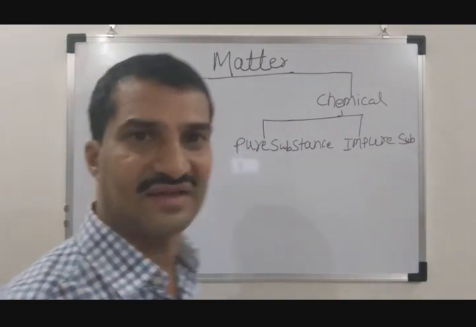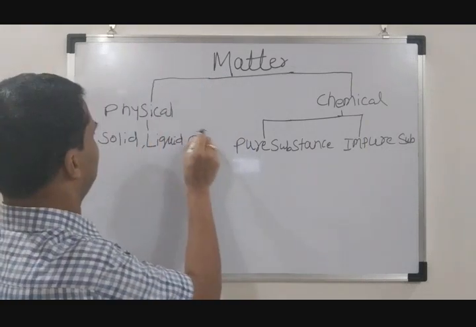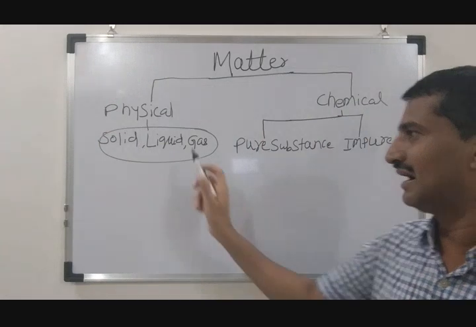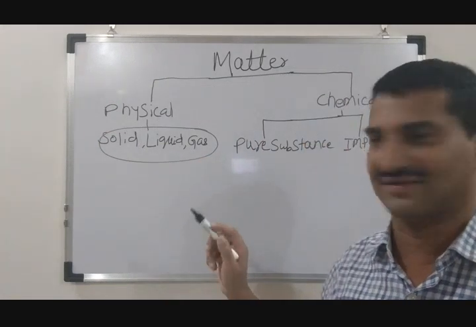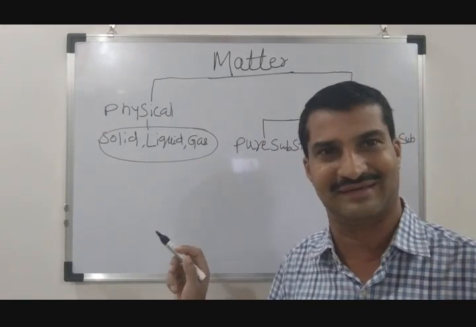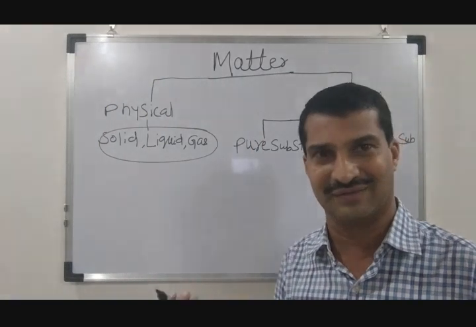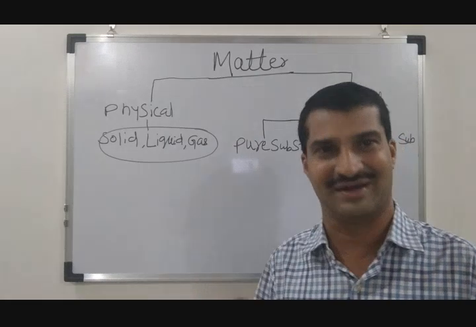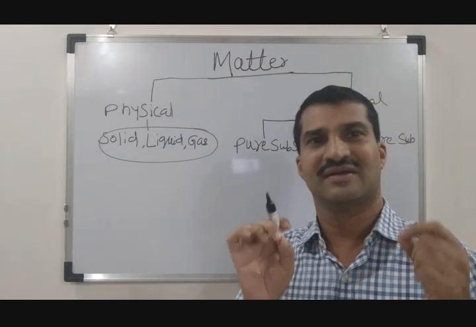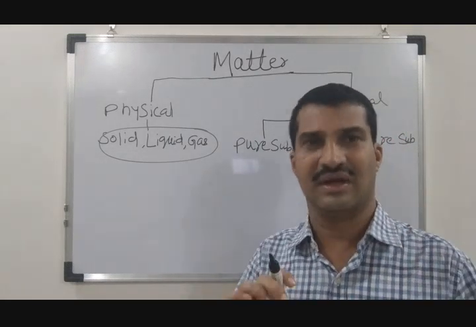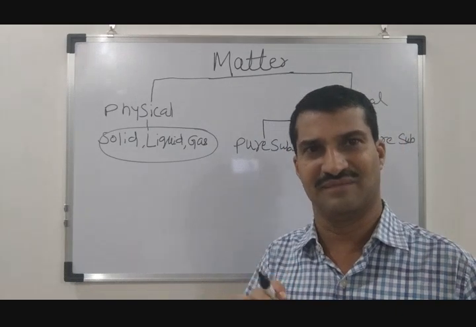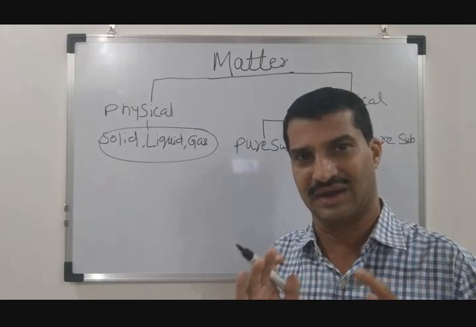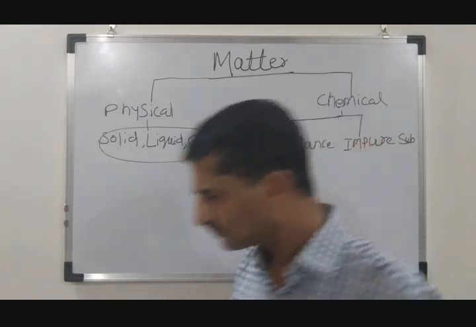Now let us talk about the physical classification, which is solid, liquid and gas. We have been reading this for several years. Maybe you have been reading in primary classes about solid, liquid and gas. So I will not explain in much detail what is solid, what is liquid and what is gas, but I will give some properties of solid, liquid and gas so that you can differentiate between them.